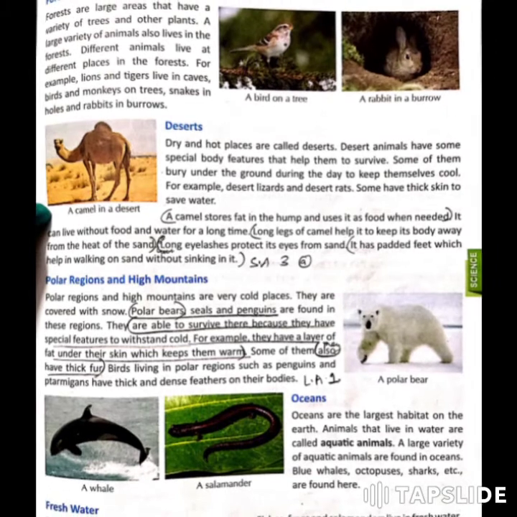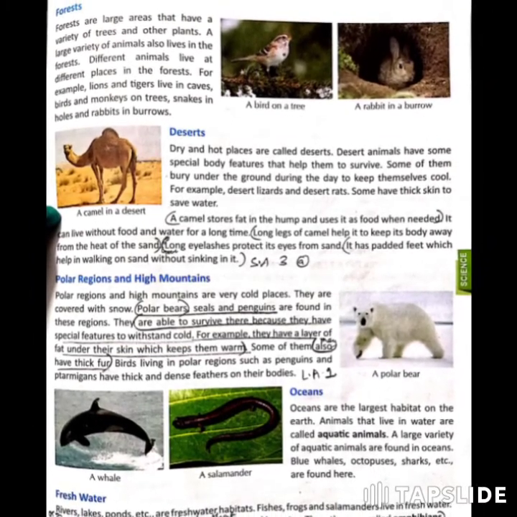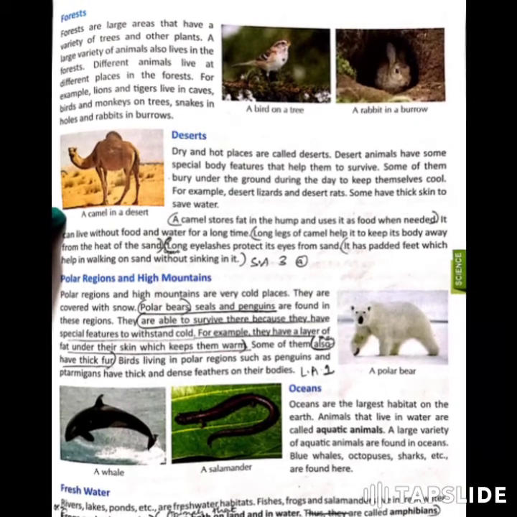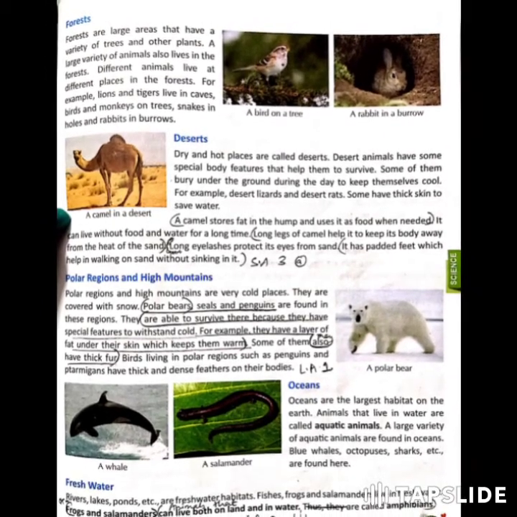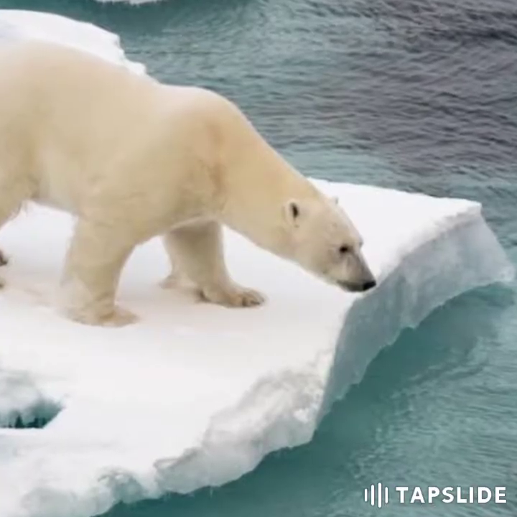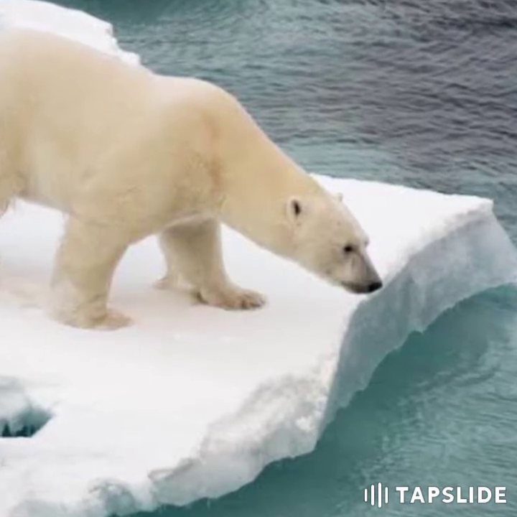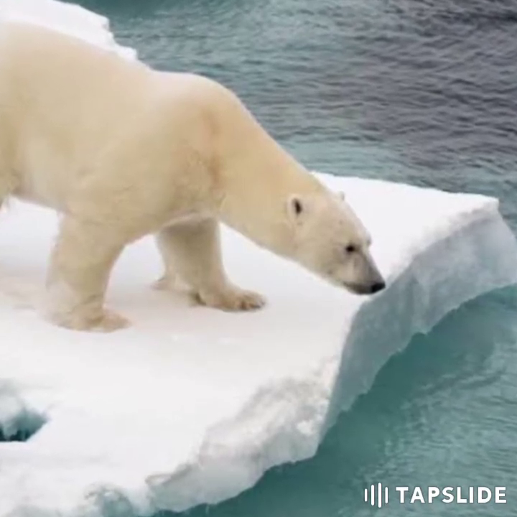Now we will study about the next habitat, that is polar region and high mountains. In polar regions, you know that the temperature is extremely cold and the animals like the polar bear and seals and penguins which live in such extreme cold conditions, how do they survive?